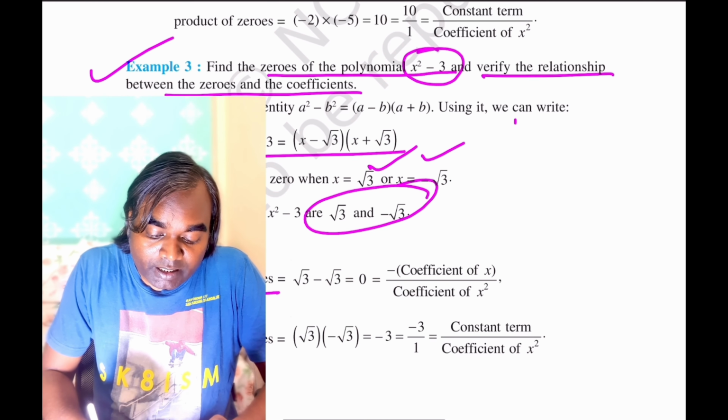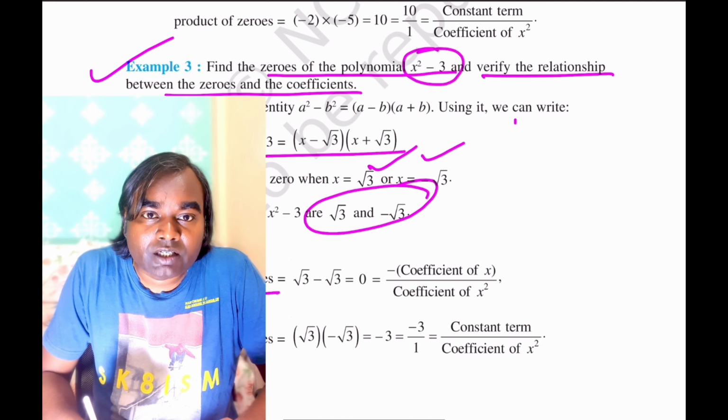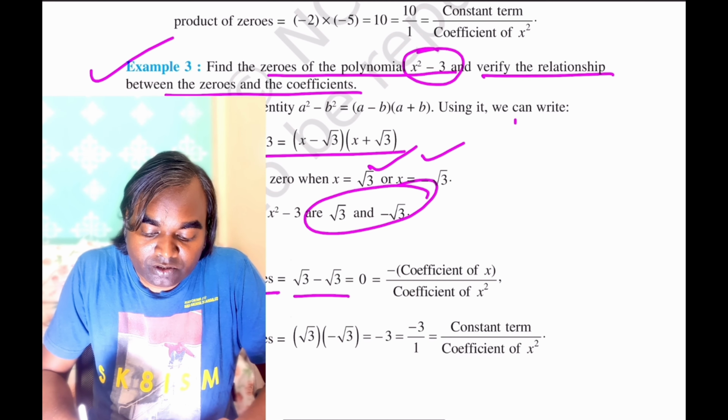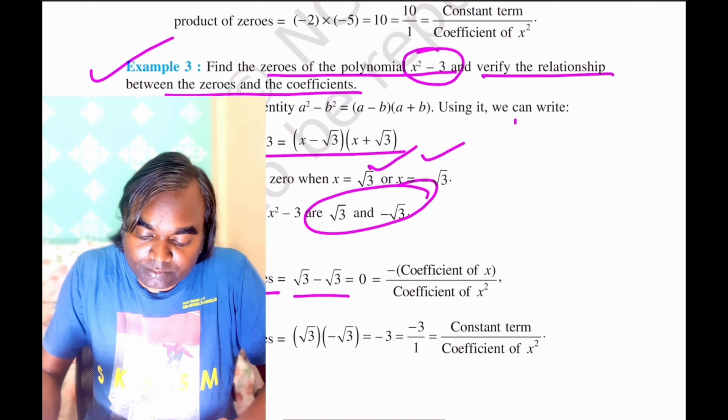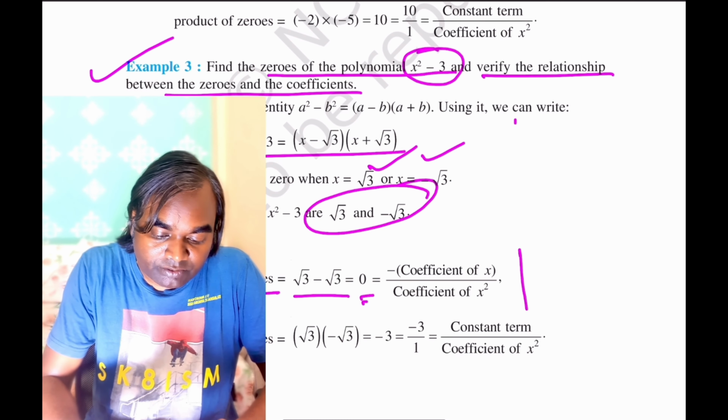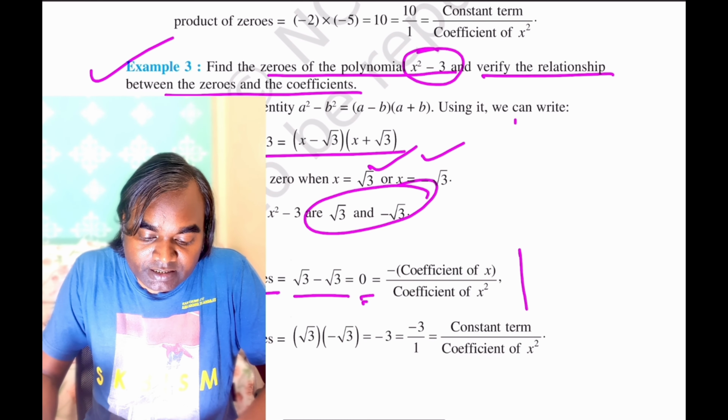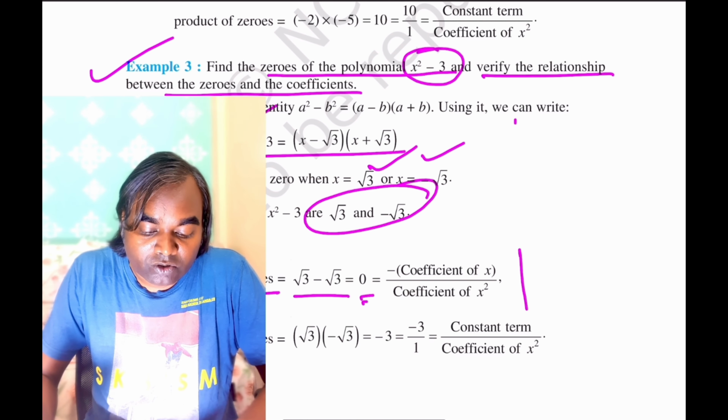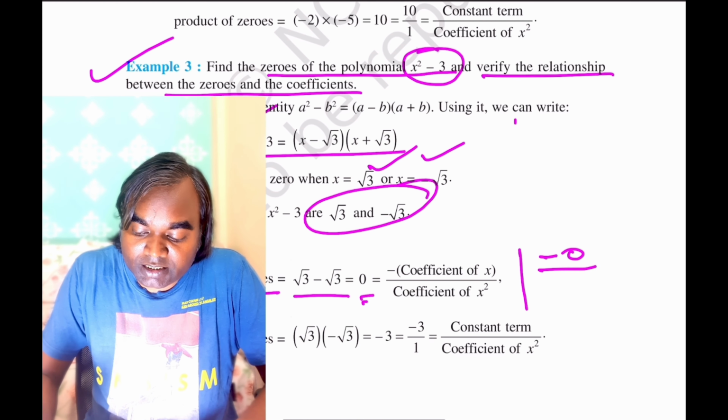Square root 3 minus square root 3 gives 0, and by inspecting the equation, we see that the coefficient of x is 0, so minus 0 divided by the coefficient of x square, that is 1, is equal to 0.